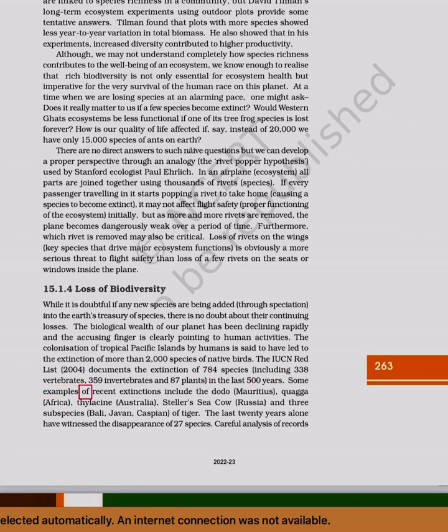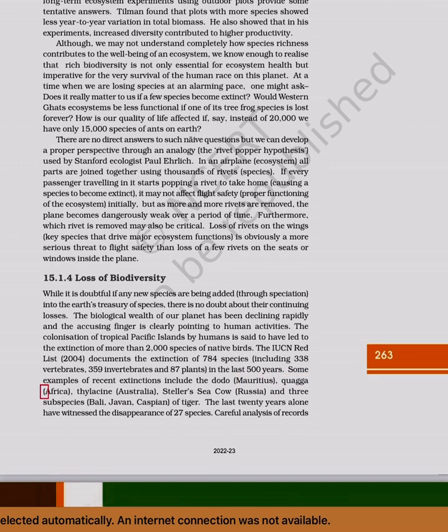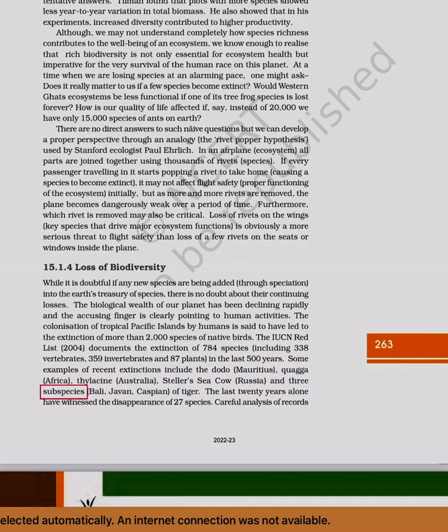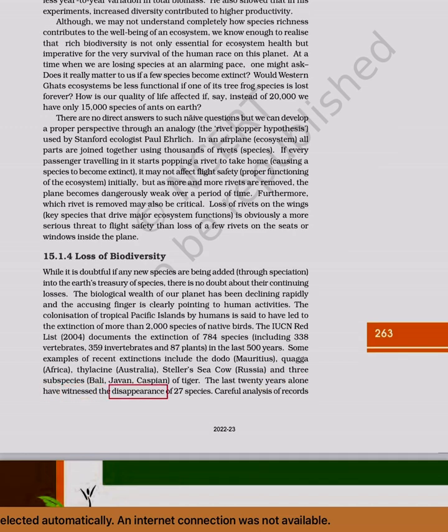Some examples of recent extinctions include the dodo (Mauritius), quagga (Africa), thylacine (Australia), Steller's sea cow (Russia), and three subspecies (Bali, Javan, Caspian) of tiger. The last 20 years alone have witnessed the disappearance of 27 species.